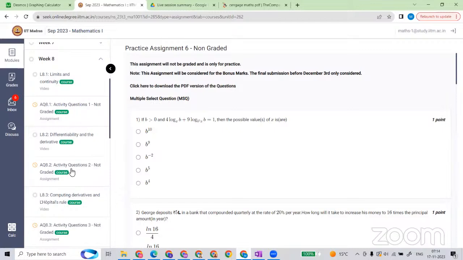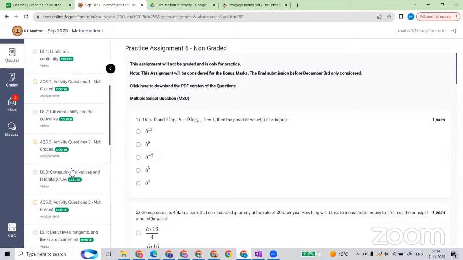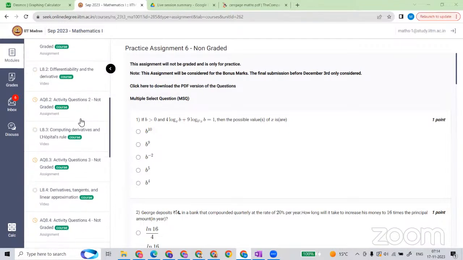And then differentiability. So please first raise your hand so that I know what doubt you have, in the previous week or from anywhere. If you have doubt, please let me know. And then L'Hopital rule is there.